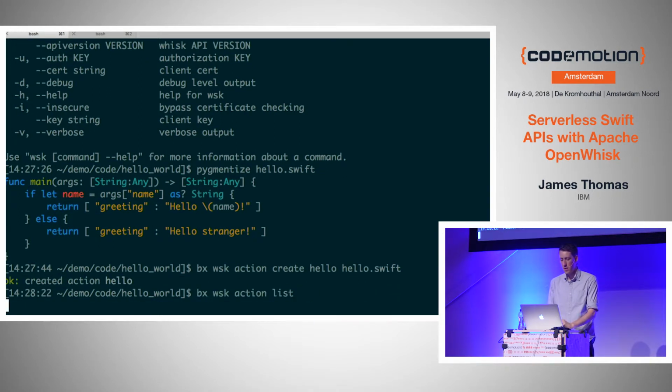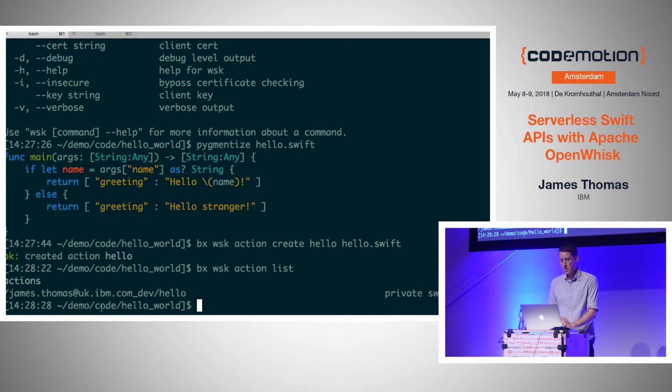And I can just list my actions to show you that it's working. You can see in my workspace, I've now got a service function, an action called hello, using the Swift runtime, which is correct. So I can just test it out. I can invoke it.